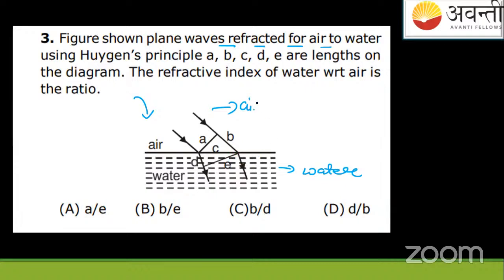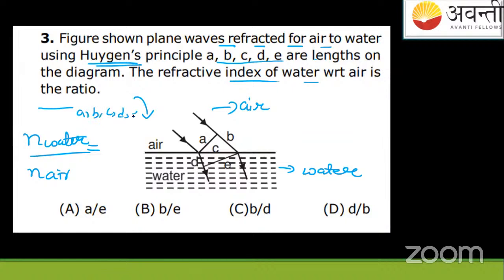Okay. So this is air and this is water. Suppose the plane waves are coming like this, refracted from air to water. They're asking, using Huygens principle, where A, B, C, D, E are the lengths on the diagram, the refractive index of water with respect to air is the ratio of what? You have to find the refractive index of water with respect to air in terms of these letters.